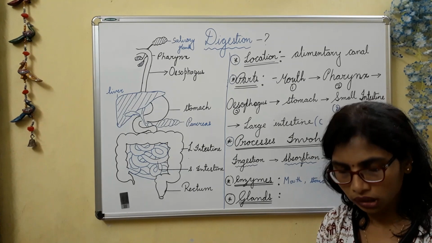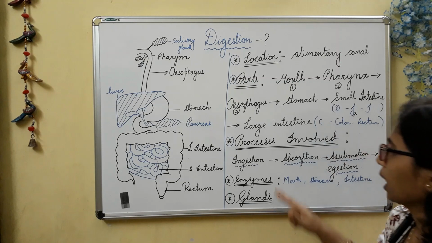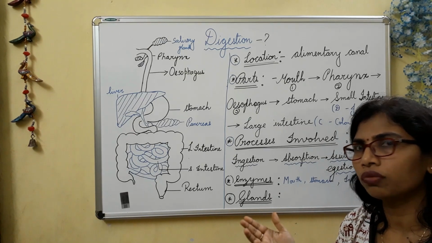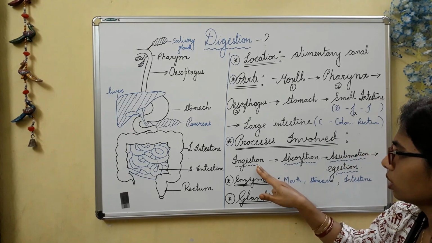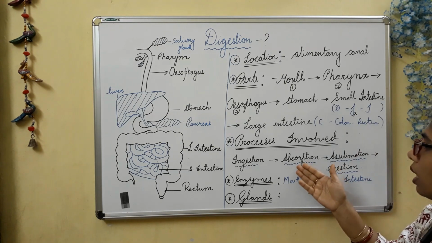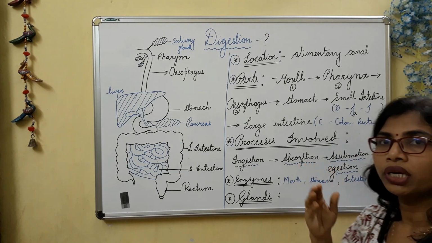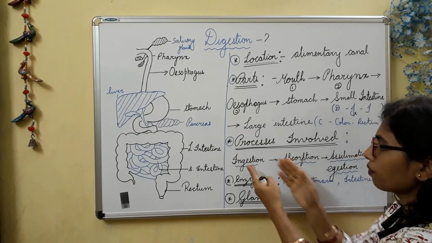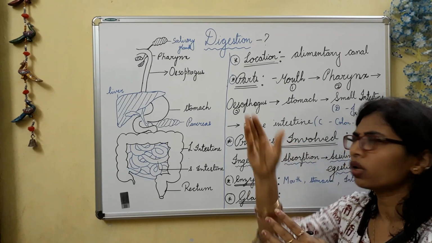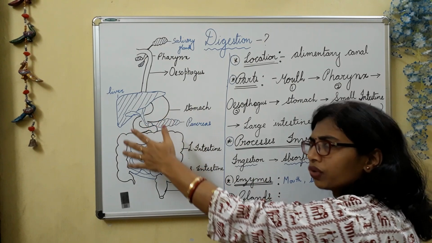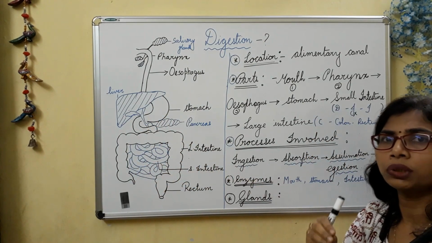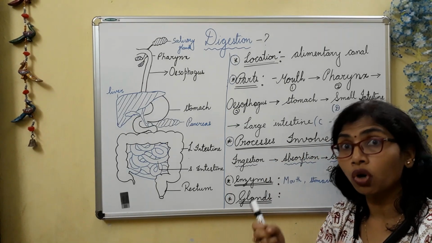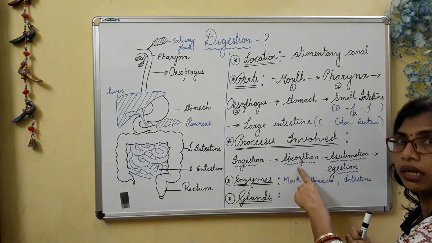Now remember all the processes involved in digestion. Ingestion means intake of the food, which we will describe in the next video. Absorption is the breaking down of food and then its going to the blood. After the breaking down by all the enzymes, in the food pipe, esophagus, small intestine and so on, when the food is broken down into smaller and smaller parts, it is absorbed by the blood. So that is the second process.